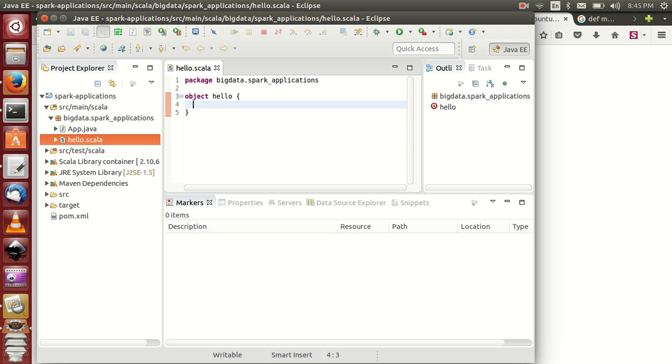Okay, thank you. And okay, first of all, I hope you know how to create this one. In Java also we are using the main method. Okay, here you can define it. This is the main method. You have to write it like this. You can execute anything like this. Sorry.